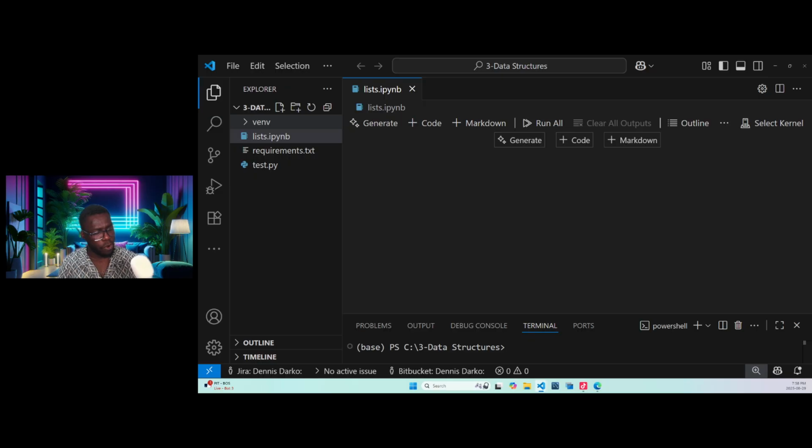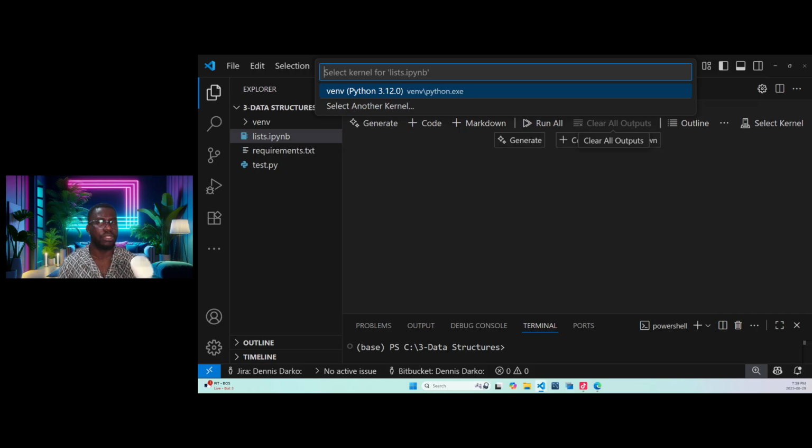Now let's look at the next step. The next step is for you to go to the notebook that we just created. When you go to the notebook, all you need is to come here and select the kernel. You can see we have something we call select kernel. When you click here on select kernel, you can see currently I am seeing the virtual VM environment, which is a virtual environment.